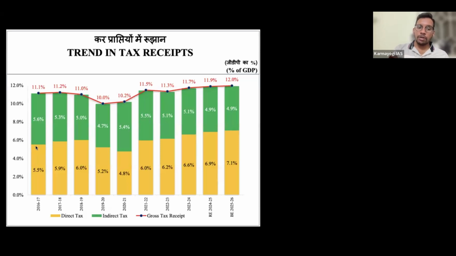You can see the trend also. This direct tax is in fluctuation, but since 2021-22, there is a consistent increase of direct tax collection as a percentage of GDP. Yellow color one is direct tax, green color one is indirect tax, both added, and then red one is the gross tax. So you can see here direct tax collection is consistently increasing since 2021-22: 4.86, 6.2. And for indirect taxes there is a fluctuation: 5.4, 5.5, 5.1, 5.1, 4.9, 4.9. So increase and decrease fluctuations are there.